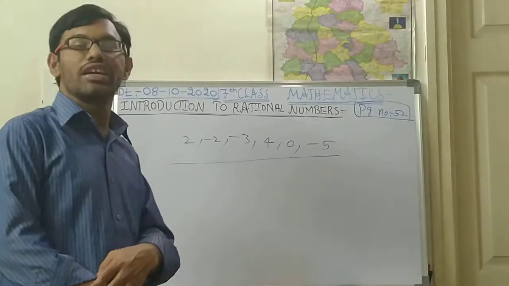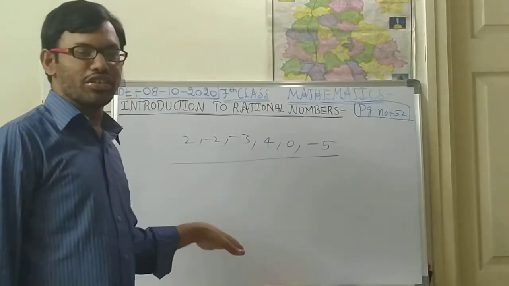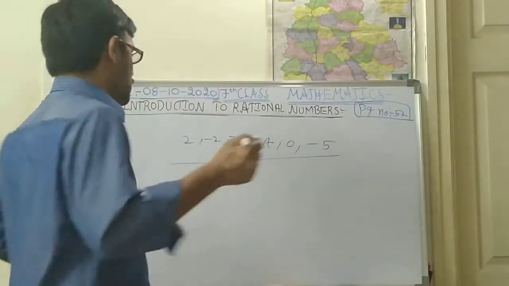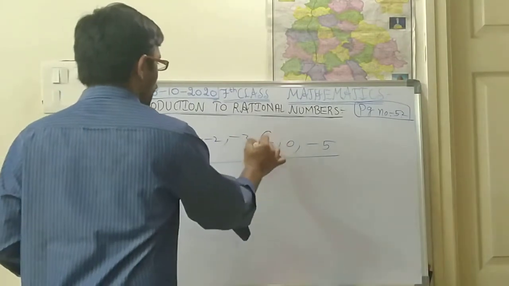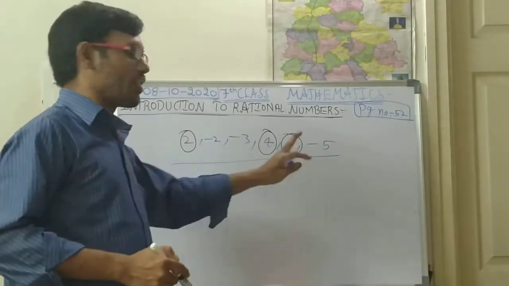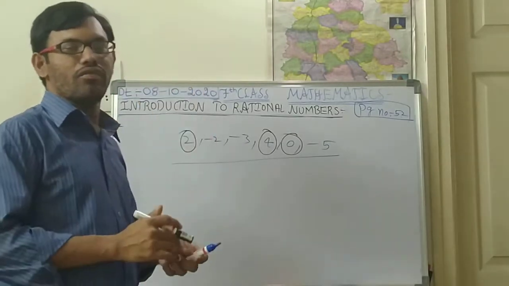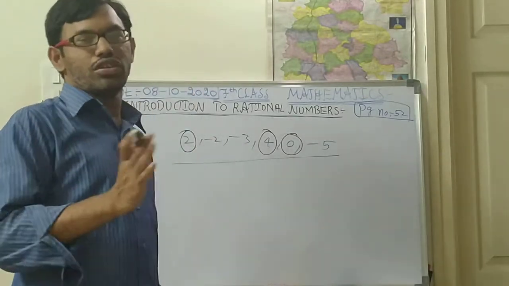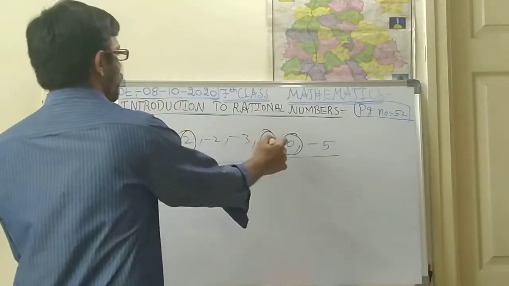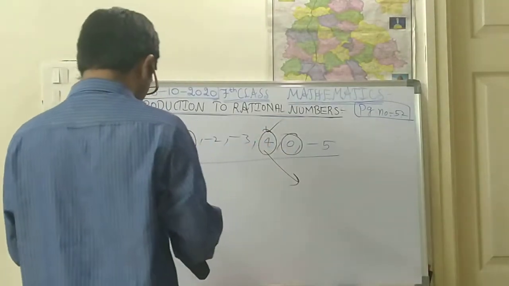Which are the greatest numbers? Positive numbers are greater. If there are two types of numbers, first select the positive numbers. What are the positive numbers? 2, 4, 0. Actually 0 is neither positive nor negative; 0 is in the middle of positive and negative numbers. From these numbers, which is the biggest one? Obviously 4 is the biggest, the greatest one.